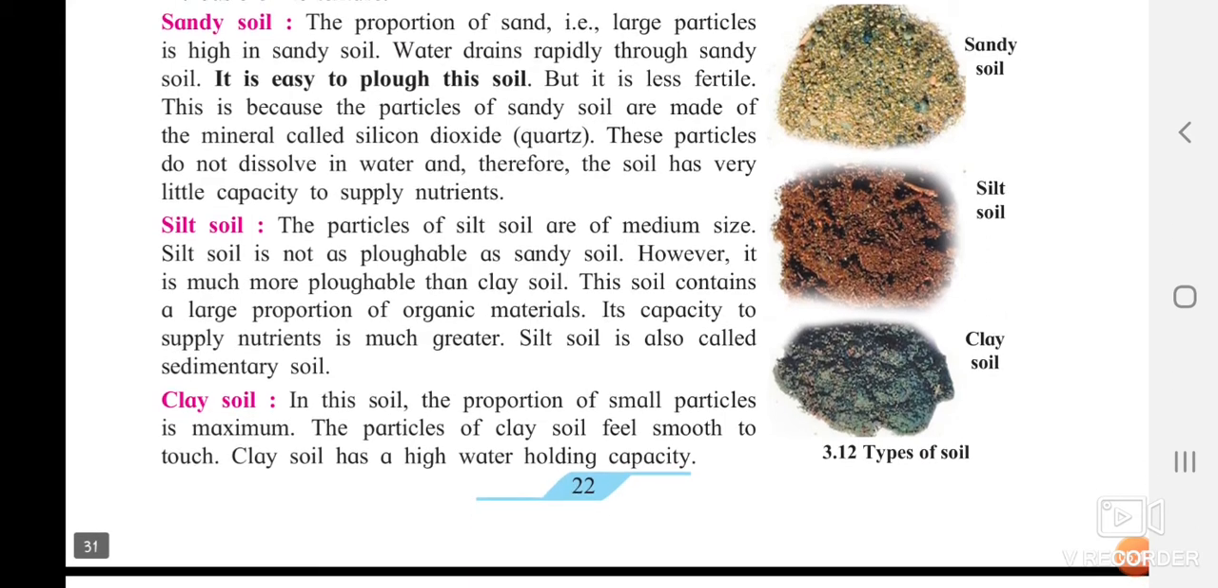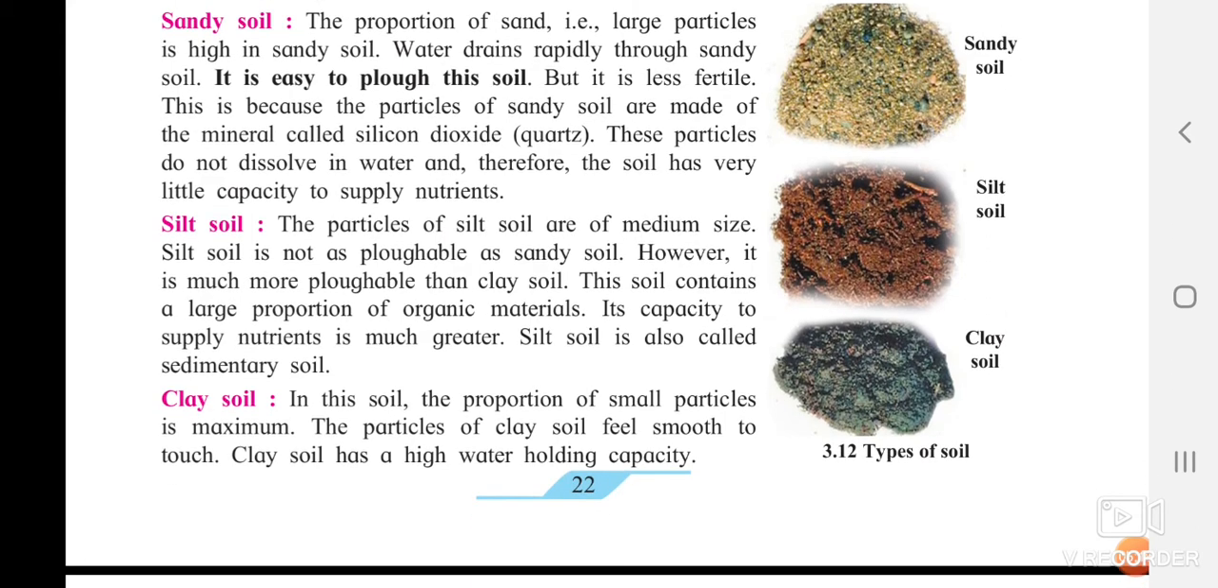Now the clay soil, which is used for preparing idols and so on. In this soil, the proportion of small particles is maximum. If you look, the particles are very small. The particles of the clay soil feel smooth to touch. They are very smooth. Clay soil has a higher water holding capacity.